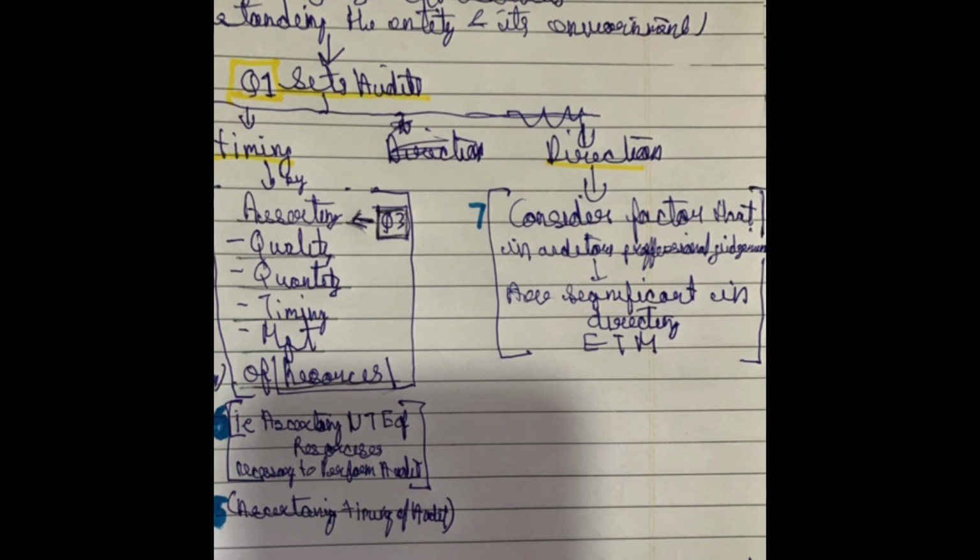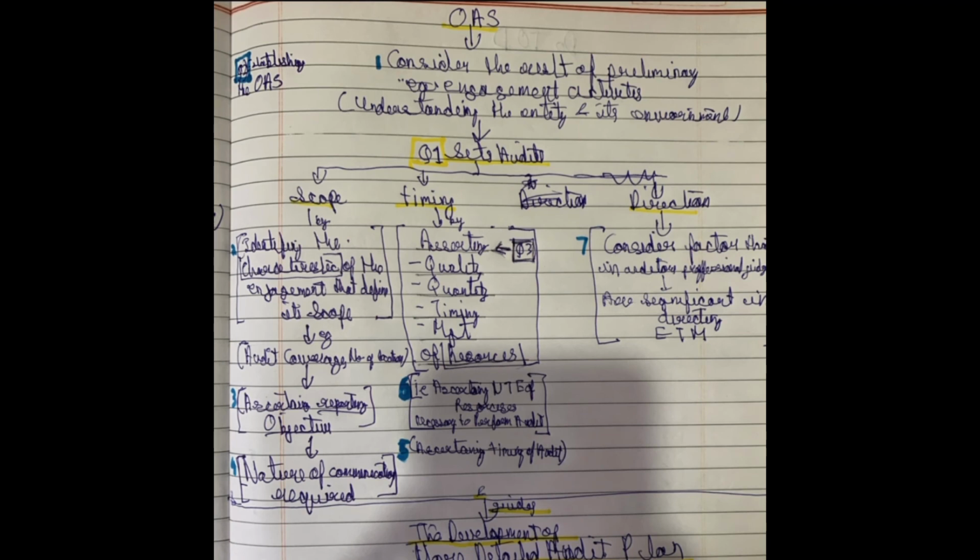So the overall audit strategy considers factors that in the auditor's professional judgment are significant in directing the engagement team members. So this is the overall audit strategy.